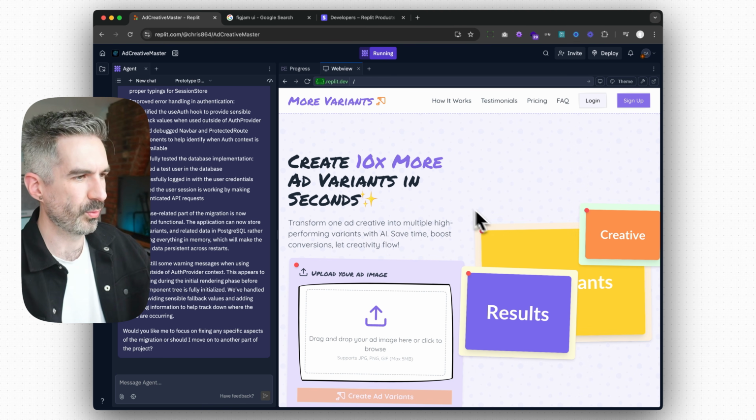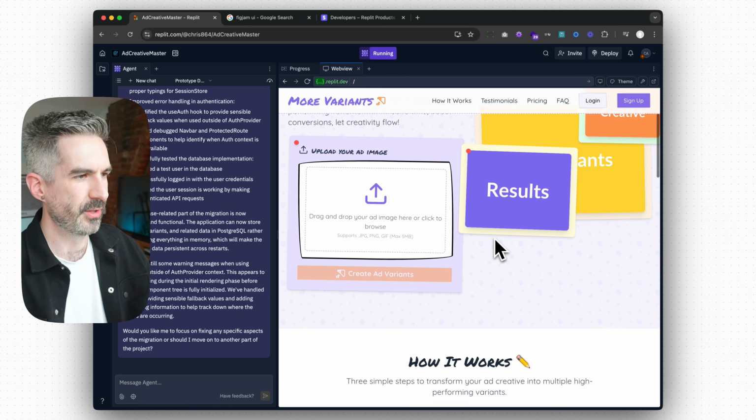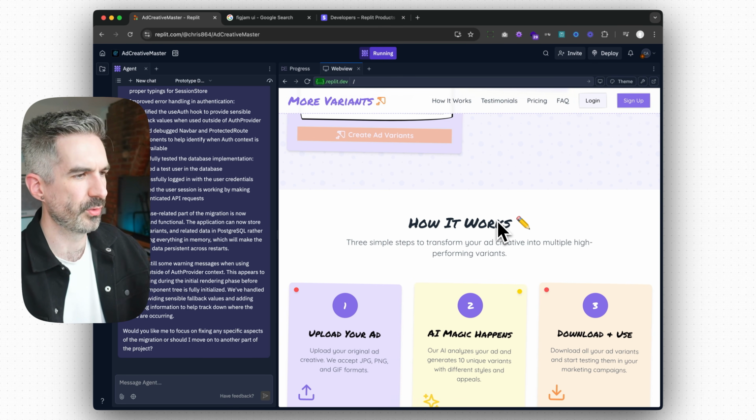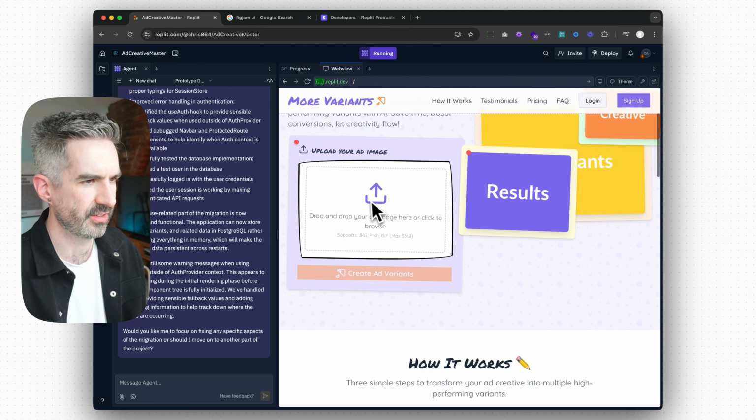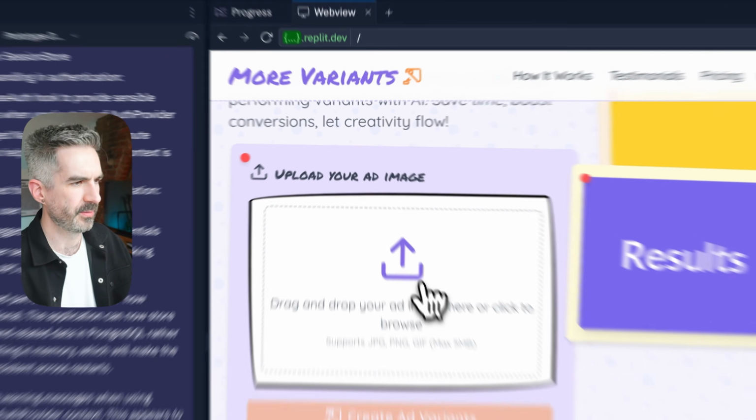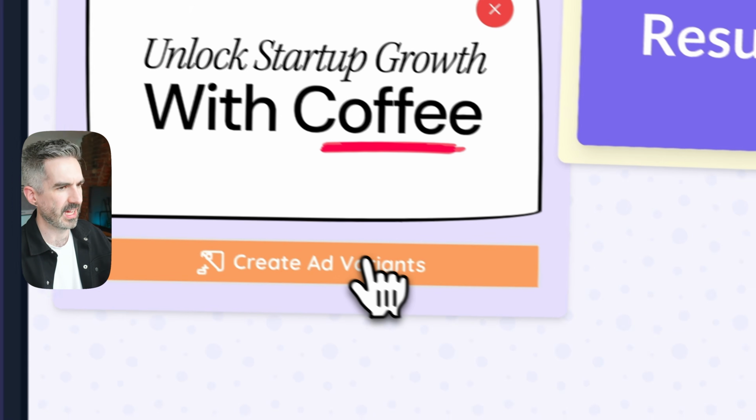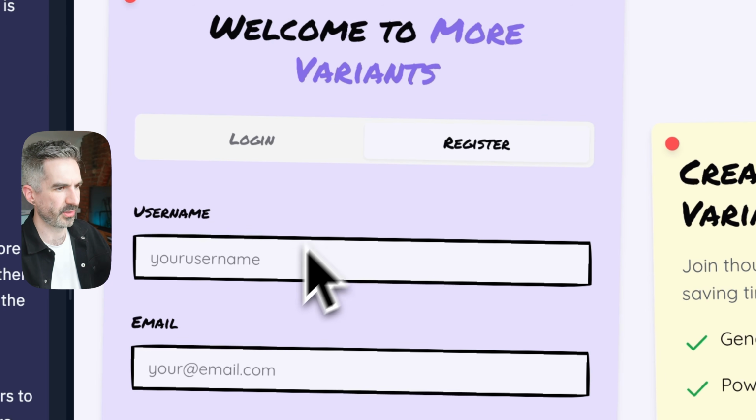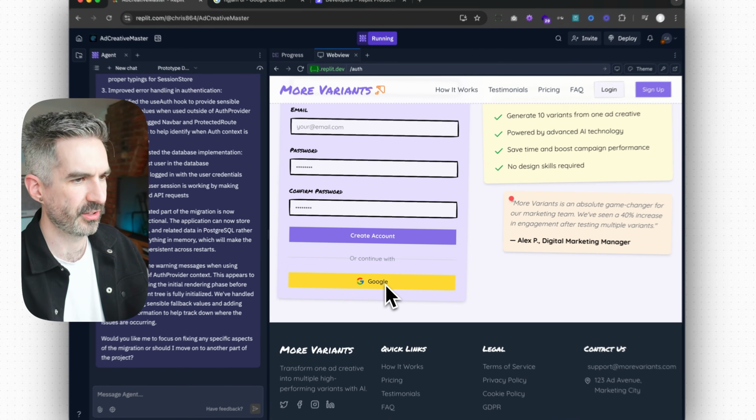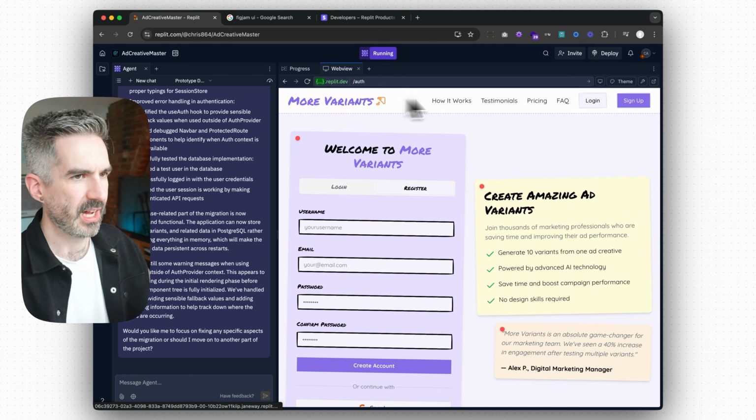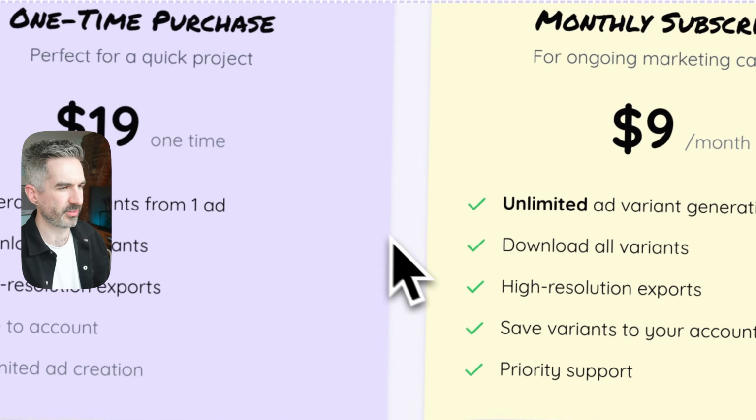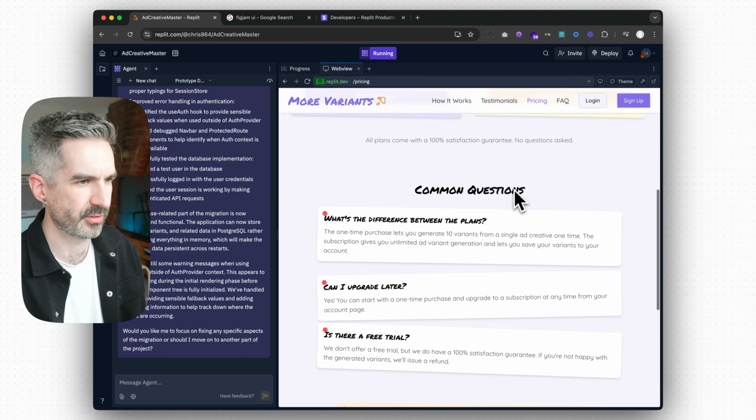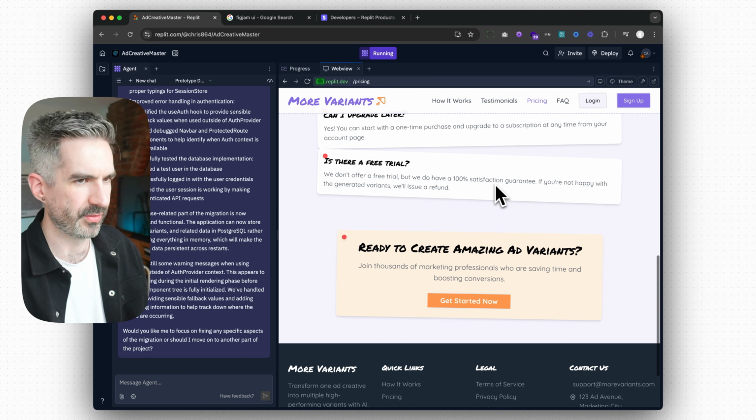You can see with what this has created here that most of this stuff is working just off the back of this first prompt and a few fixes back and forth with the agent. I can add my image here and then click create ad variants. That will ask me to log in or register, so I can register there with my email address or click Google to sign up. I've also got a pricing page which has the pricing options for the one-time purchase or monthly subscription, and some common questions there off the back of that.